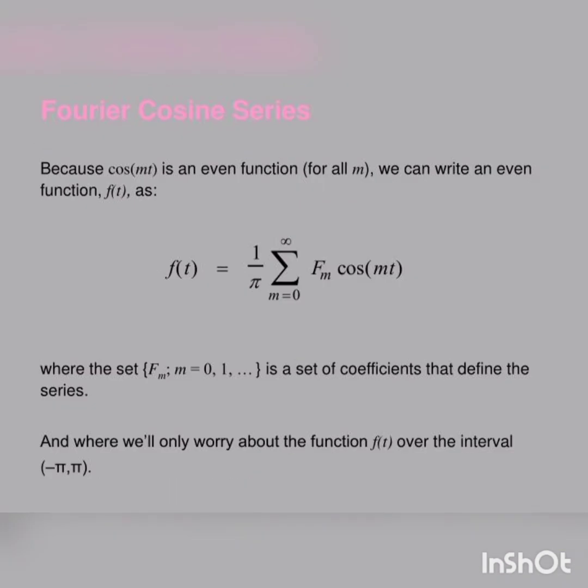Fourier cosine series. Because cos(mt) is an even function for all m, we can write an even function f(t) as f(t) = 1/π Σ from m=0 to ∞ of F_m cos(mt), where the set {F_m} is a set of coefficients that define the series, and where we will only worry about the function f(t) over the interval −π to π.